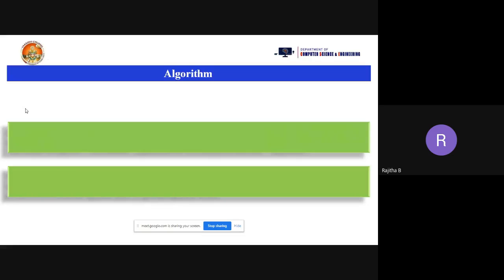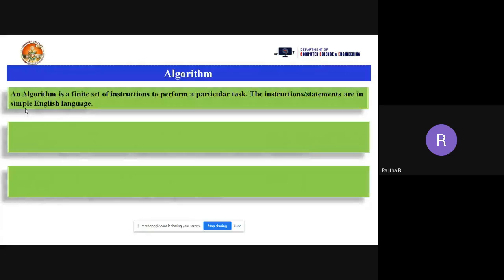So how many ways can you solve the problem? There are a number of algorithms you can use to find the prime numbers between 1 and n, and among them we can choose one. How do we find out the prime numbers from 1 to n? There is a logic, and we are going to write that logic using the algorithm. An algorithm is a finite set of instructions to perform a particular task. The instructions or statements, both are the same, are in simple English language. So this is the definition of an algorithm.